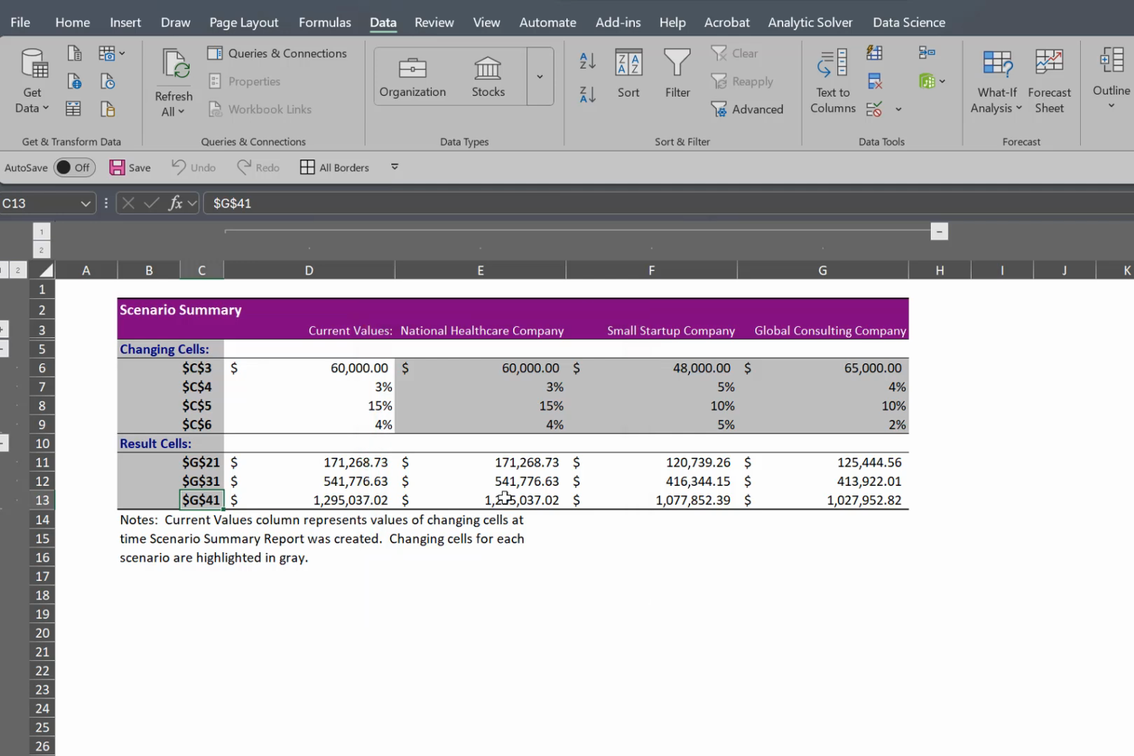Despite offering the highest starting salary, the offer from the global consulting firm, as you see here, finishes last in terms of retirement savings after 20 and 30 years. While the startup company offers the lowest starting salary, which resulted in a lower retirement savings balance after the first 10 years, it outperforms the global consulting company scenario after 20 and 30 years due to better salary growth potential and the employee benefits it offers.